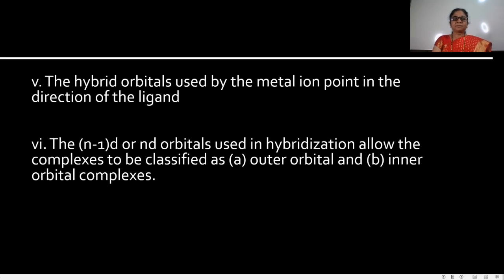The (n-1)d or nd orbitals used in hybridization allow the complexes to be classified as outer orbital and inner orbital complexes. That means it depends on which type of orbitals take part in the hybridization.